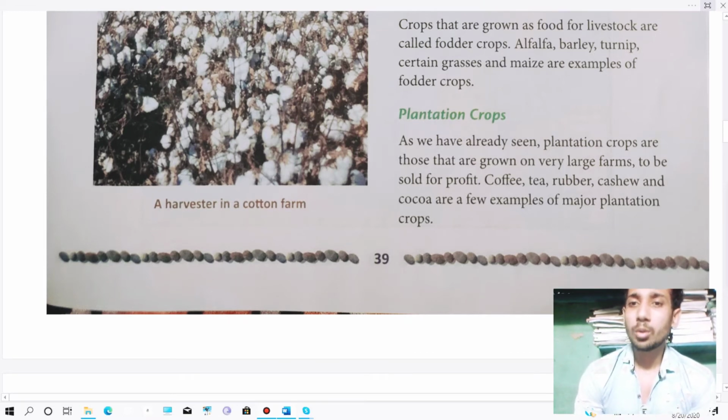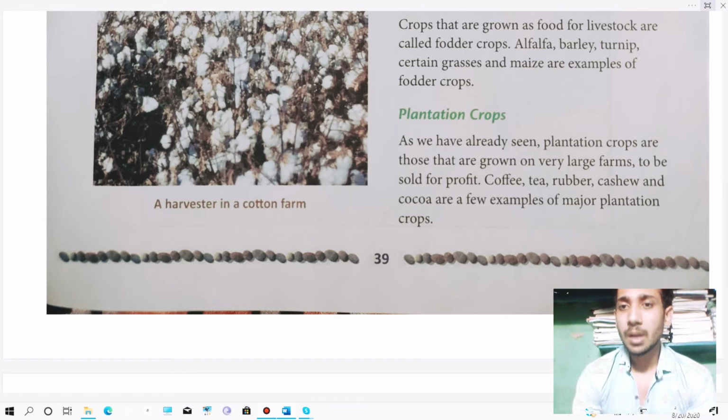Plantation crops are those that are grown on very large farms to be sold for profit. As we have just learned about plantation farming, plantation crops are also grown on a very large farm and sold for profit. Examples are coffee, tea, rubber, cashew, cocoa. These are a few examples of major plantation crops.